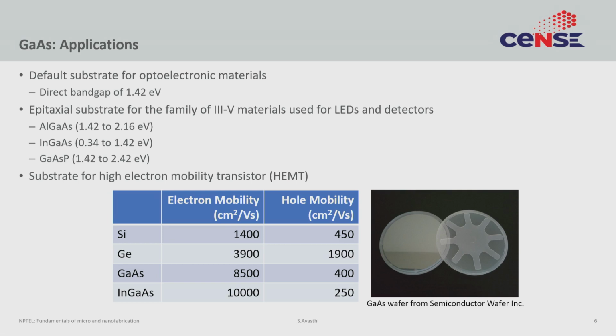Gallium arsenide and III-Vs in general also have very high mobility. If you look at the table below, compared to silicon or germanium, which are elemental group 4 semiconductors, gallium arsenide and indium gallium arsenide have much higher electron mobility. So, these materials are often used when very high mobilities are required, and you form these high electron mobility transistors, which are called HEMTs.